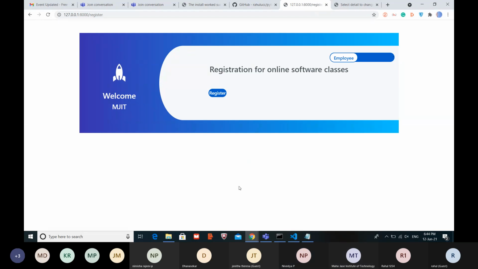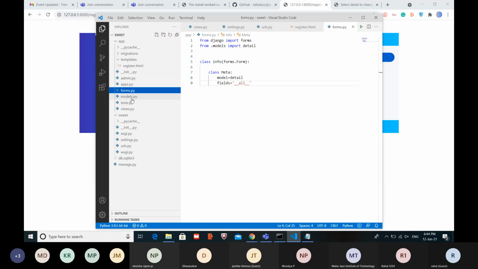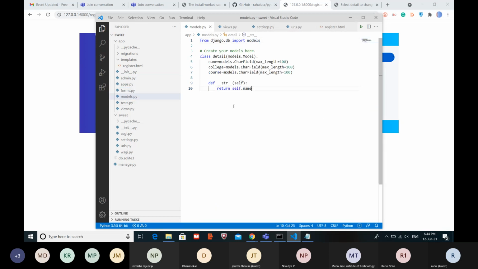So we have done completely a workshop on creating a website, and you have seen how simple it is to create a website. So first of all, we need to create a project with a simple command, and then create an app, and then there will be not much coding. Most of the people are worried about the coding. There is not much coding. You can see the model. There are hardly 5 to 6 lines of code.